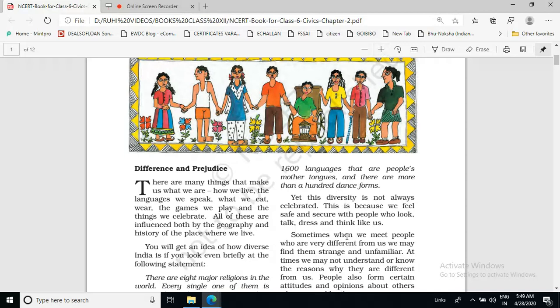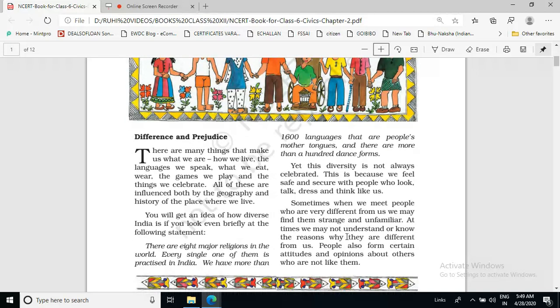Sometimes, when we meet people who are very different from us, we may find them strange and unfamiliar. At times, we may not understand or know the reason why they are different from us. People also form certain attitudes and opinions about others who are not like them.